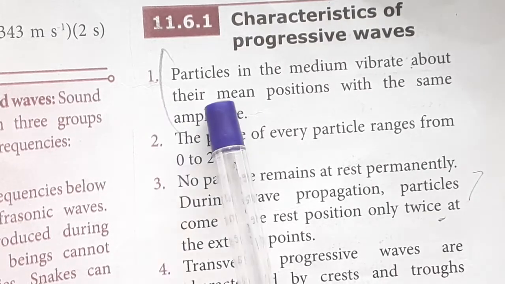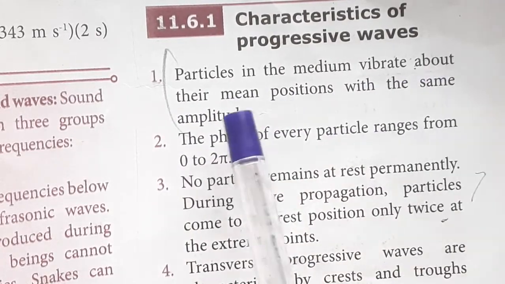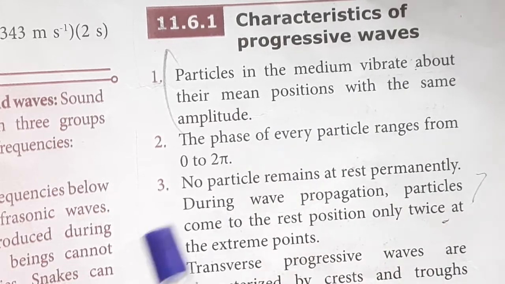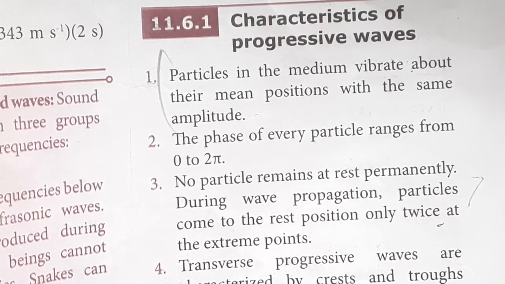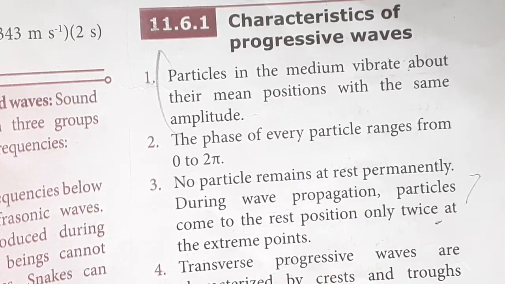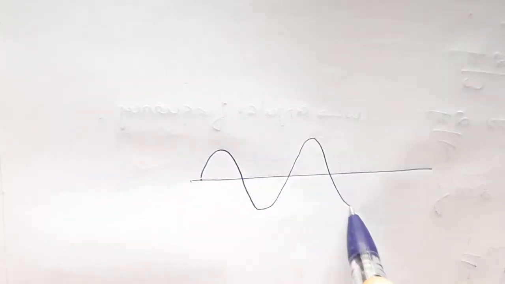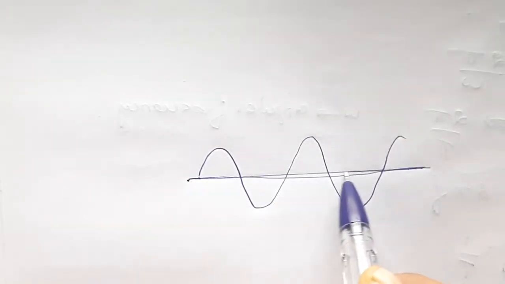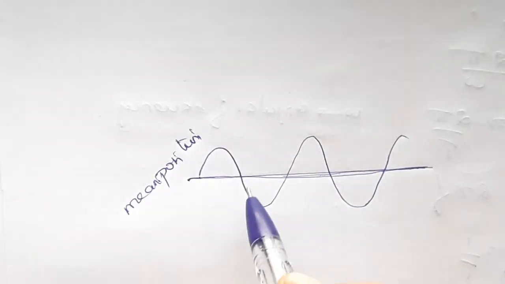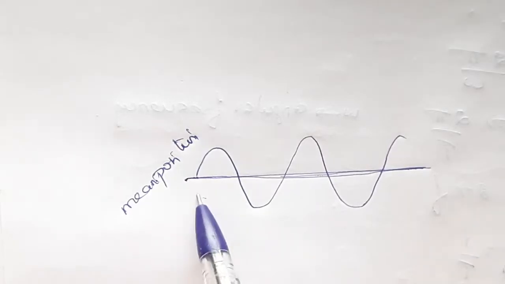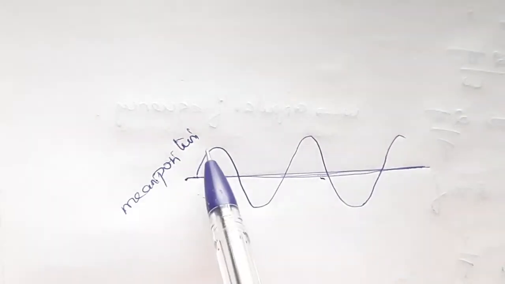First point, particles in the medium vibrate about their mean position with the same amplitude. So listen, this is the progressive wave. A wave propagates in a medium. This point is known as mean position. So the particles in this medium vibrate about their mean position with the same amplitude.